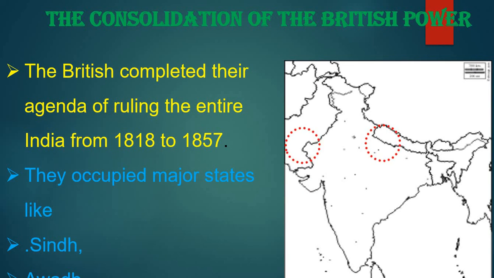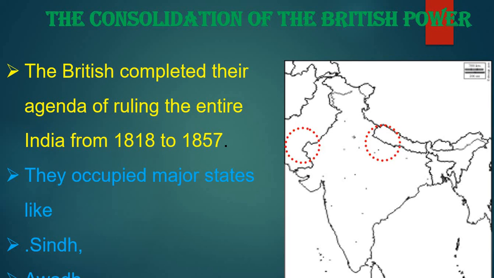This is how the British fought the three Anglo-Maratha wars. The first war ended with the Treaty of Salbai agreement.